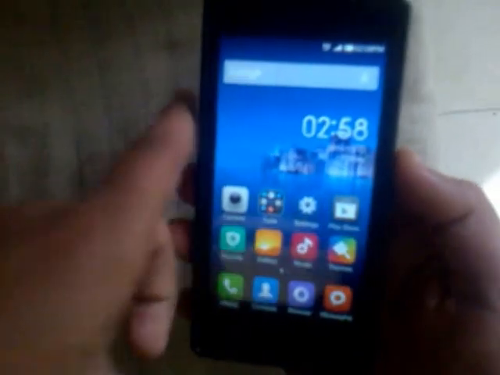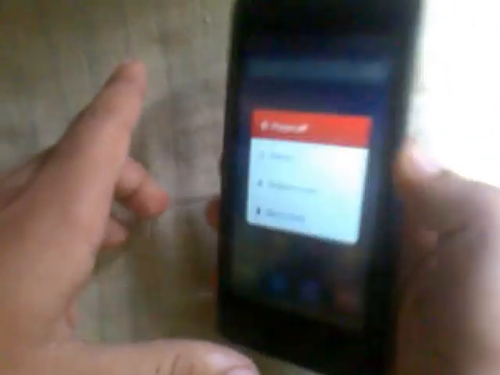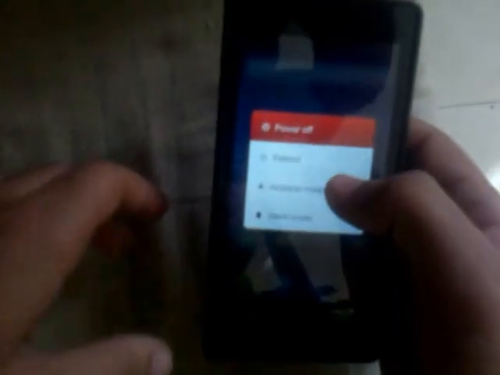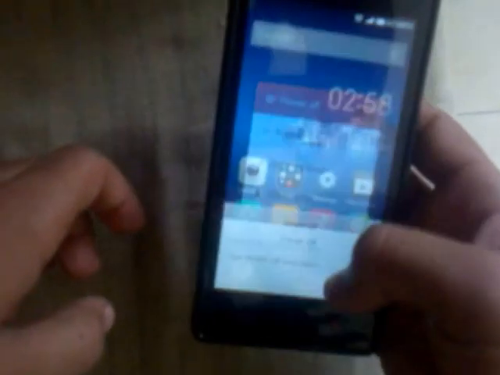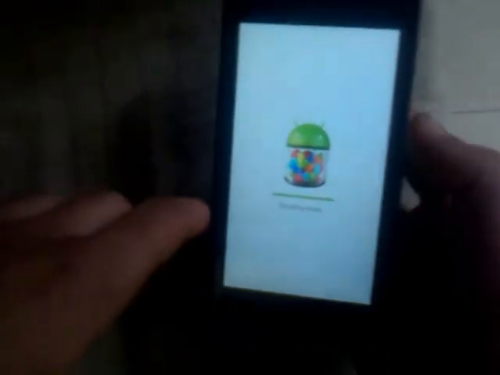You have to switch off the phone. This is the power button over here. You have to press it for 2-3 seconds, and now it will show the options: power off, reboot, earphone, and silent mode. So you have to power off your phone, and it will take some time to show. And these are the volume rockers over here.